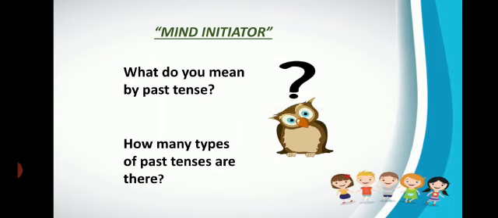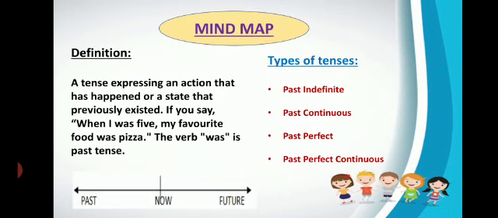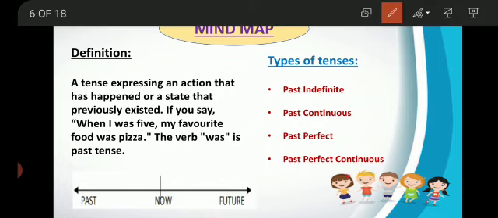Okay students, recall the definition of past tense. What do you mean by a past tense? And how many types of past tenses are there? Yes, hurry up, recall it. Very good. So, what is a past tense? A past tense expresses an action that has taken place in the past or that previously existed.